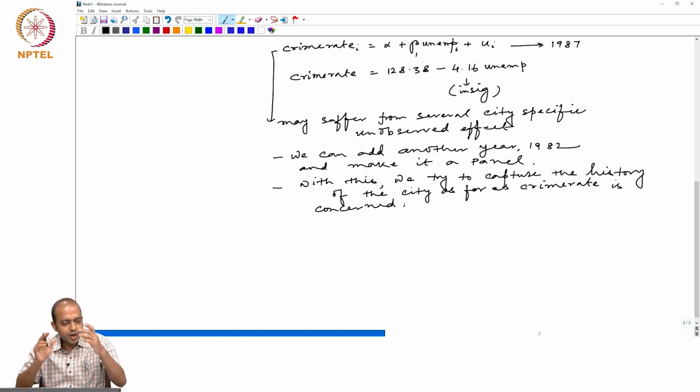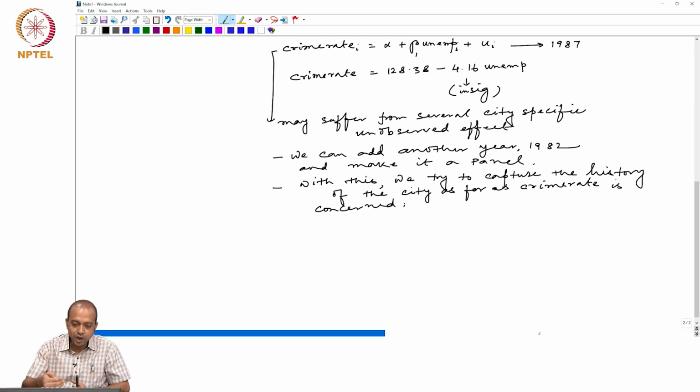Okay. So we have two periods of data, 1982 and 1987, and we have collected information from the same cities. As a result, this becomes a pool, a specific type of pool, which is panel data. Adding the previous year's information makes this data capture the history of the cities, as far as the crime rate is concerned.